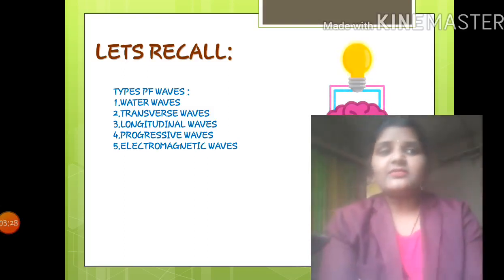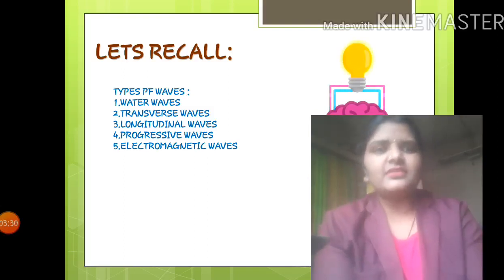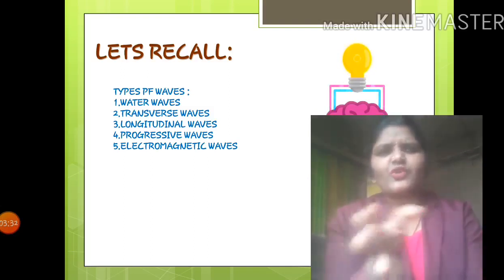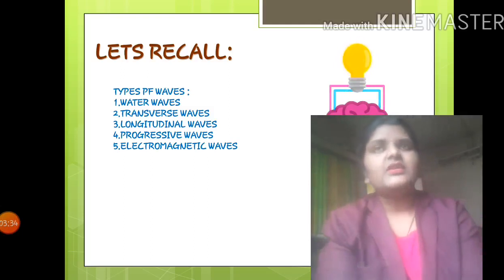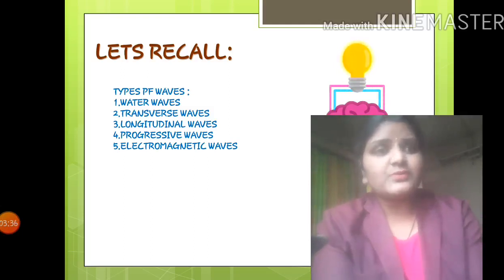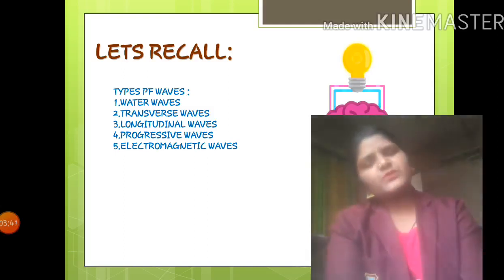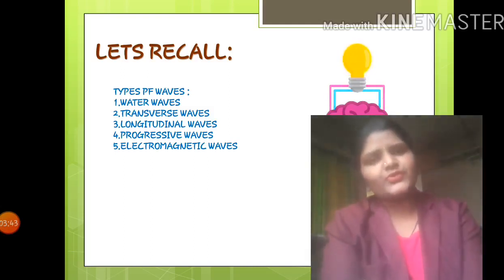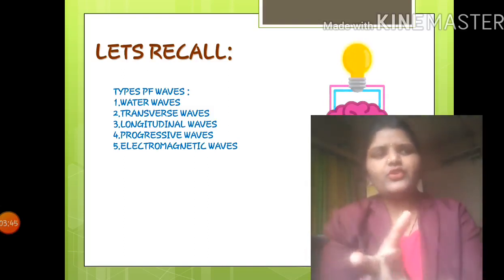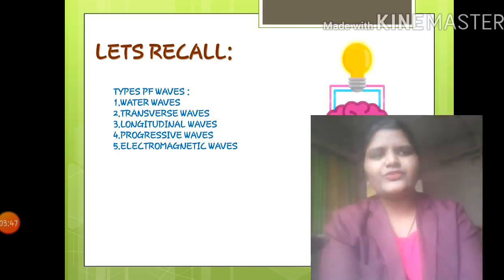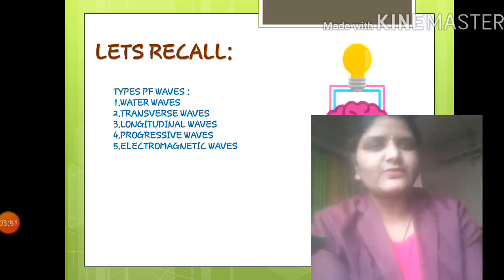So these are the mainly divided types of waves. Not only these waves, we have also studied light waves, then mechanical waves, then sound waves. So many types of waves are there that we have gone through, right? Mostly we are going to deal with these waves, and even the sound waves and light waves also.